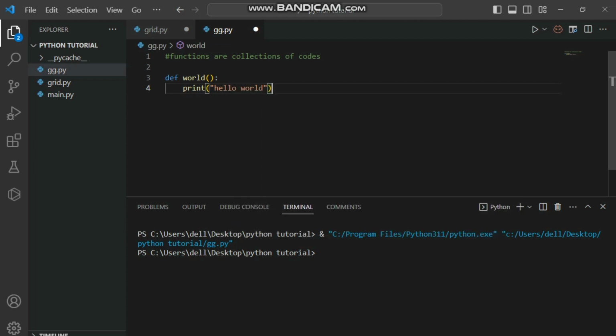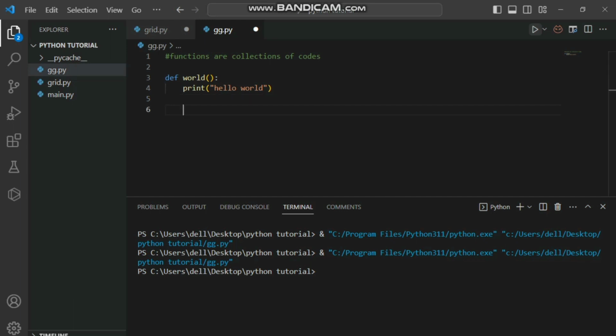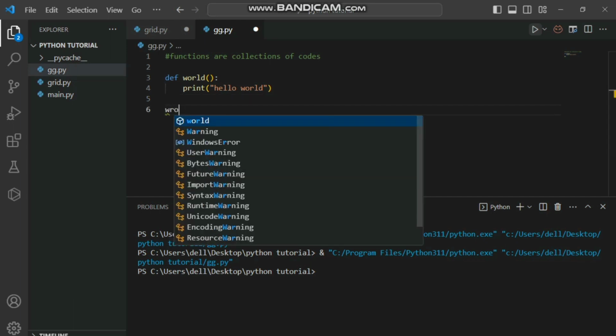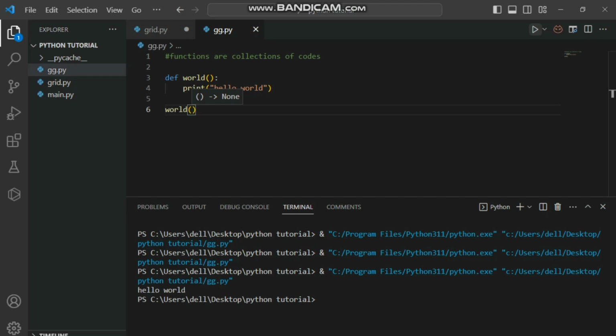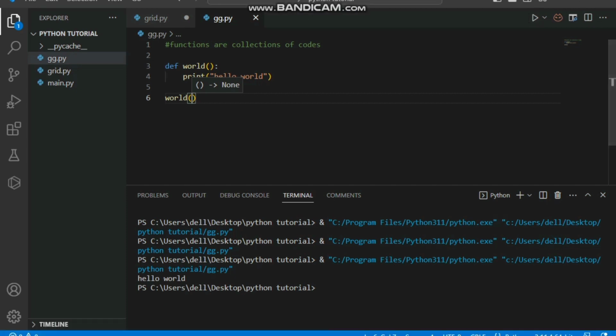If you run this statement, then on your terminal window you cannot see the output because you haven't called this function. For a function to be printed out, it must be called. For you to call it, you need to write the function name, that is world. Sorry for the spelling, that is world. Then after writing your function name, you need to put the parentheses.